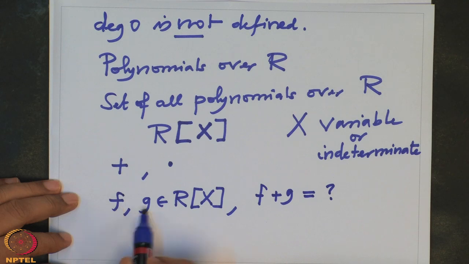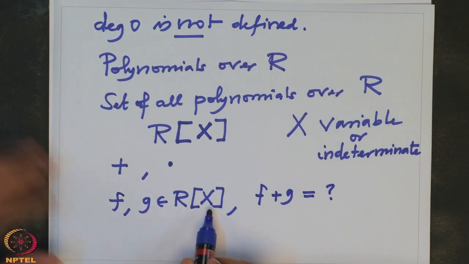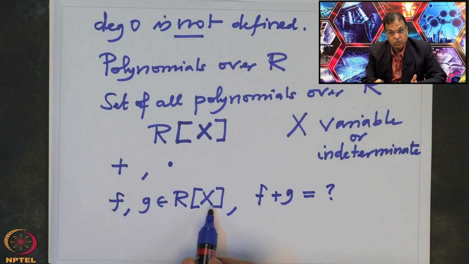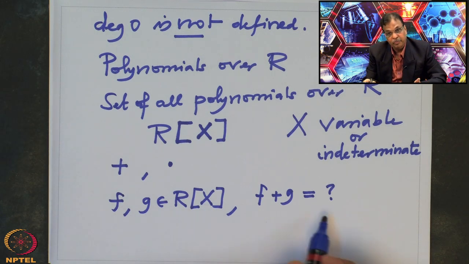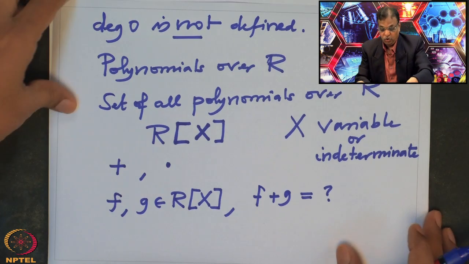You take f and g and think of them as tuples, numbered by the natural numbers, with only finitely many non-zero. I will add the corresponding coordinates and put them as the coefficients of this new tuple. That is called f plus g.